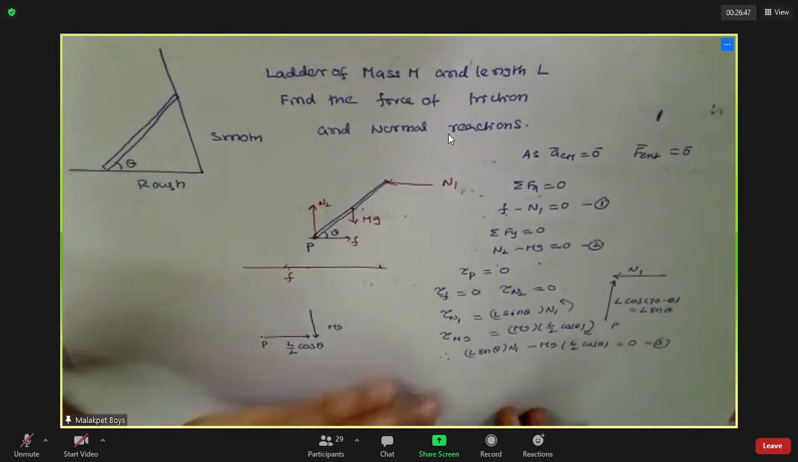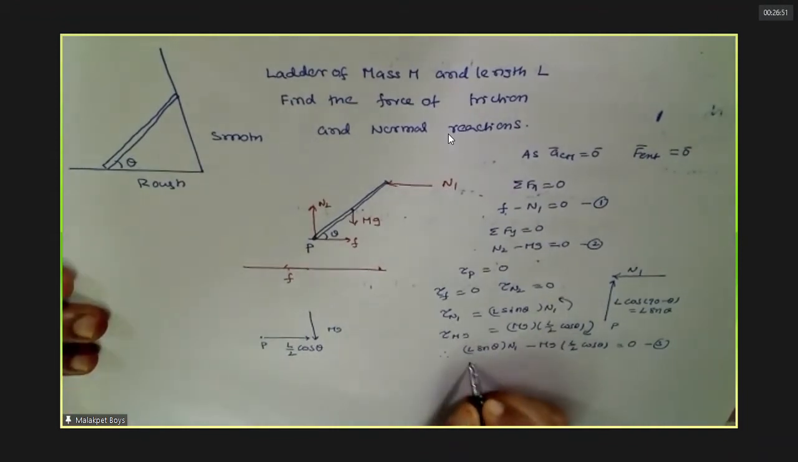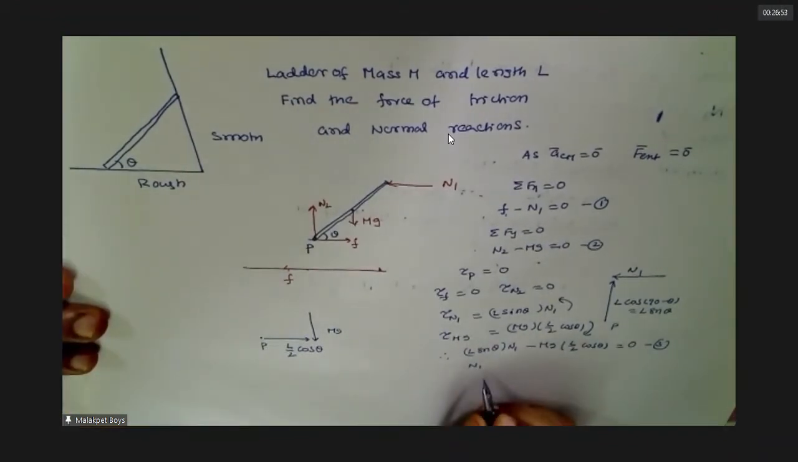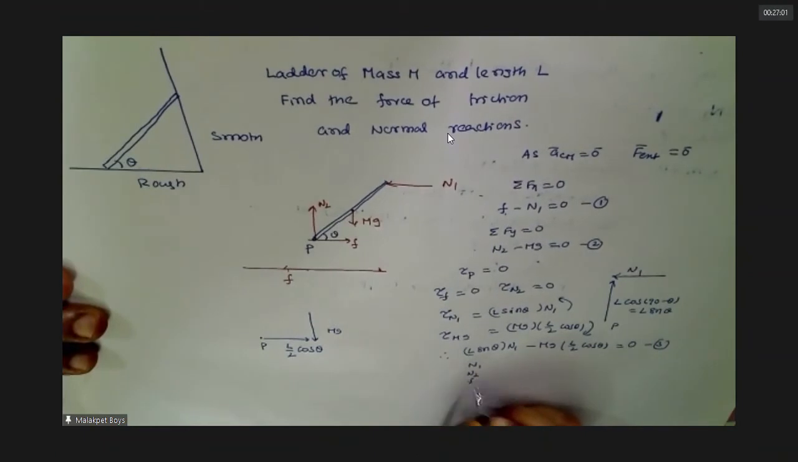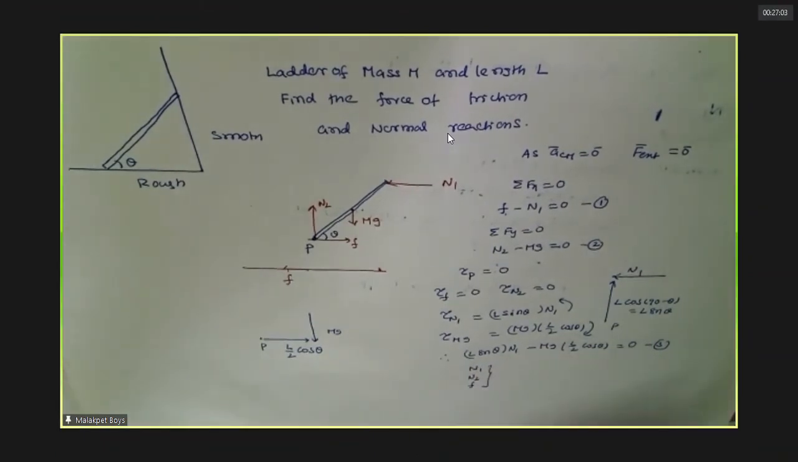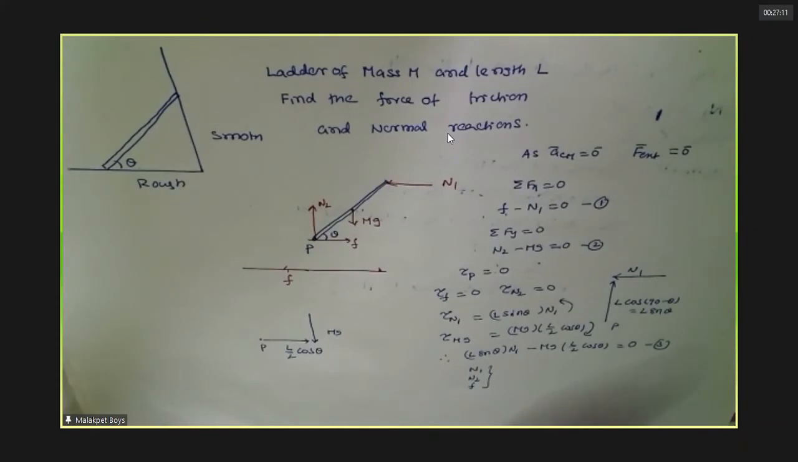How many equations are there? You are having three unknowns: N1, N2 and F. Three equations, sir. Can't you solve? Yes, sir. We can solve. Find out. Quick. Yes, sir. Good.